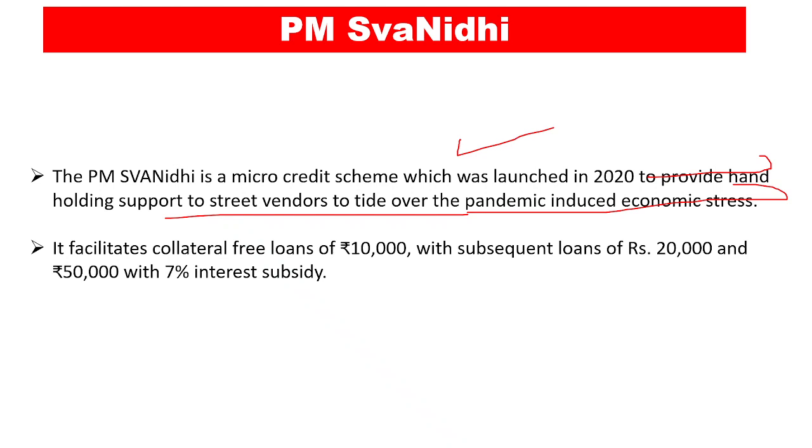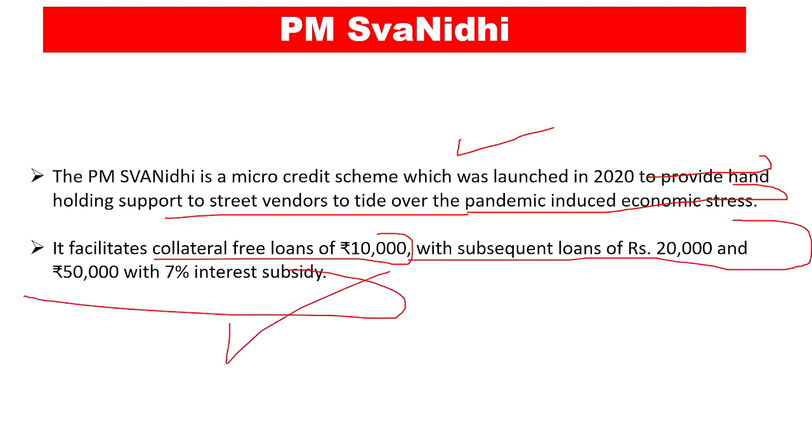When the world was going through economic stress during the pandemic, vendors were the prime people who were affected because they couldn't do street vending at that point of time. And then the government came with this scheme which provided collateral free loans of 10,000 rupees with subsequent loans of rupees 20,000 and 50,000 with a 7% interest subsidy.